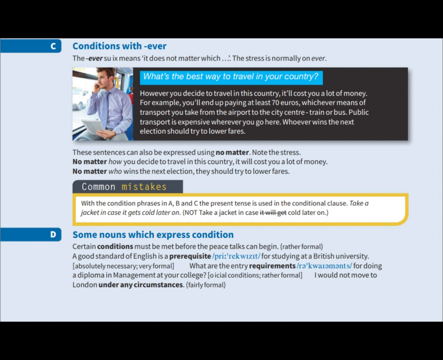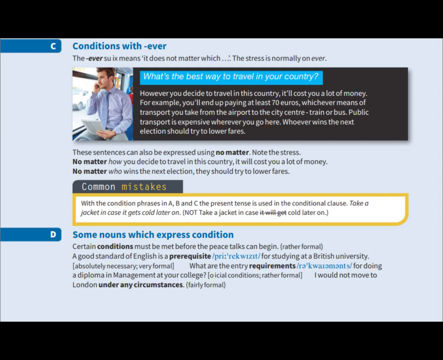Common mistakes. In conditional clauses introduced by expressions such as unless, in case, as long as, provided, and whoever, use the present tense when referring to the future. Say, take a jacket in case it gets cold later on. Do not say, take a jacket in case it will get cold later on.